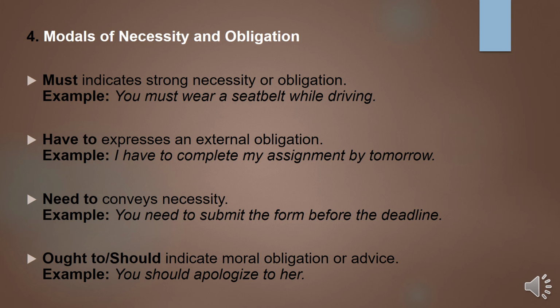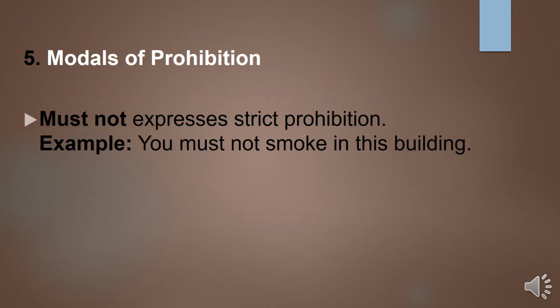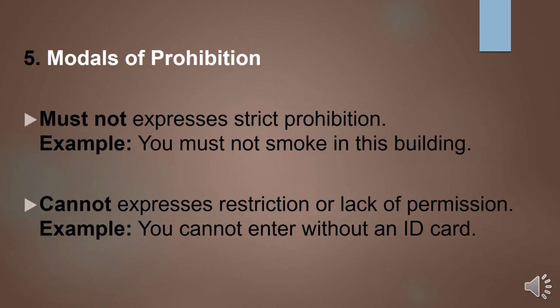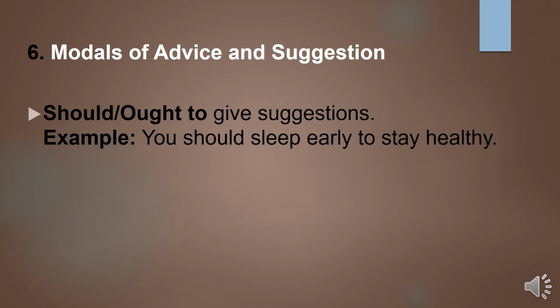Another one is ought to. Ought to indicates moral obligation or advice. For example, you should apologize to her. Now, modals of prohibition. The modal must not expresses a strict prohibition. Example, you must not smoke in this building. Next is cannot. Cannot expresses restriction or lack of permission. Example, you cannot enter without an ID card.